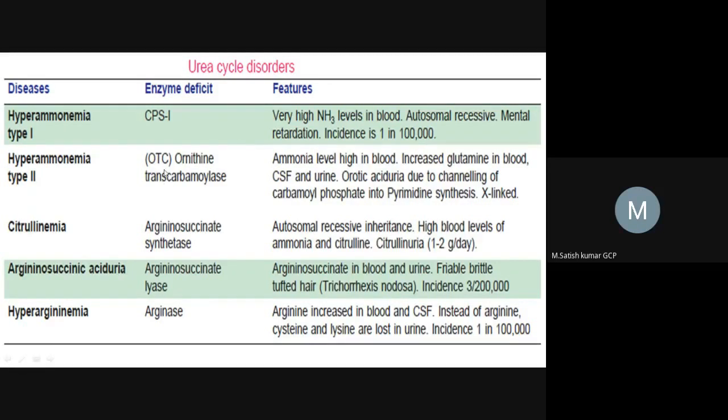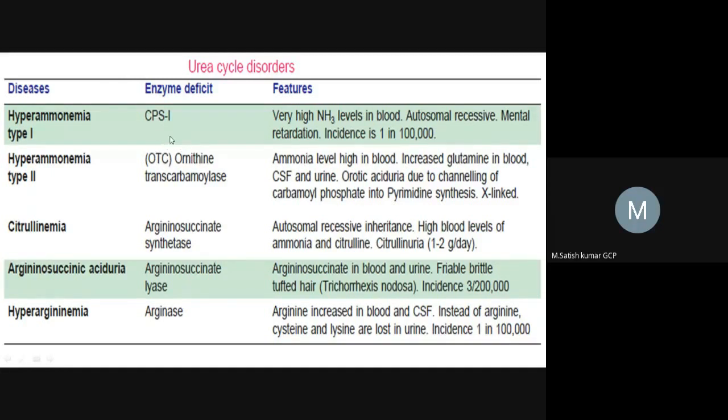Also, when ammonium levels increase in blood and CSF, since ammonium is basic in nature, one more disease comes, called respiratory alkalosis. Write down respiratory alkalosis.